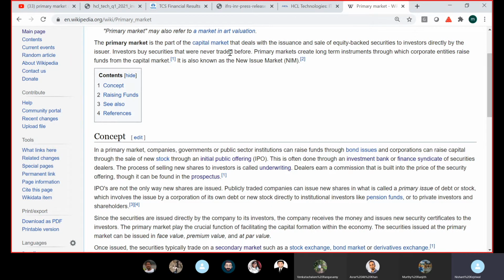Whereas a secondary market is like a retail market where every day, every minute trading is happening. So your secondary market, you can say, is like your 24/7 shopping complex where you can go and buy stuff at any time. Whereas your primary market is like your yearly sale. It happens only once in a year. So like Black Friday in the US, for example. So it's like a one-day sale.